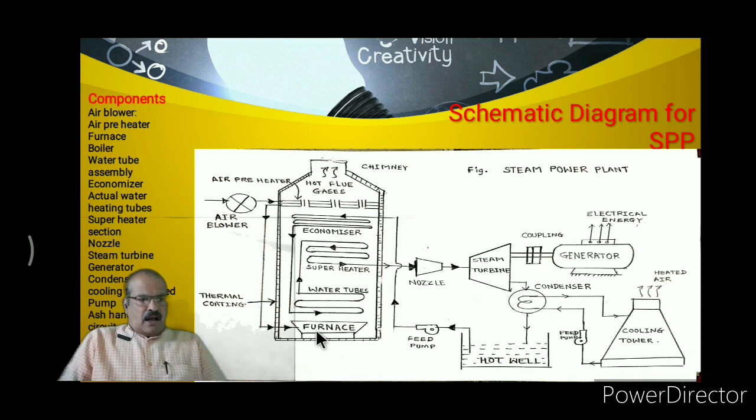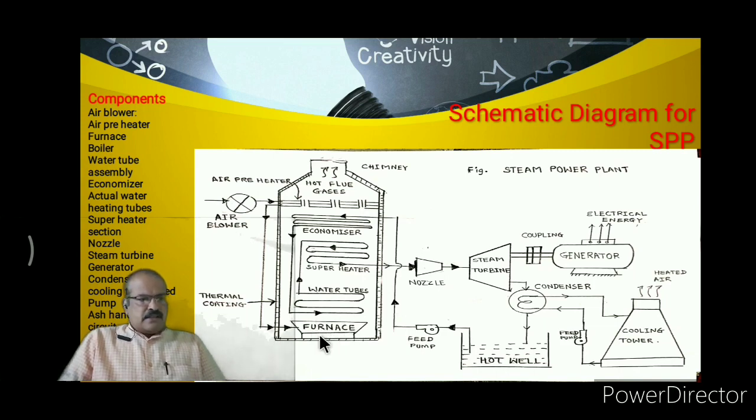Then after this there is one component, and this component is called a nozzle. Then the next component is called a steam turbine. The steam turbine output is coupled with the generator, and the exhaust steam is given to the condenser and cooling tower with a feed pump.